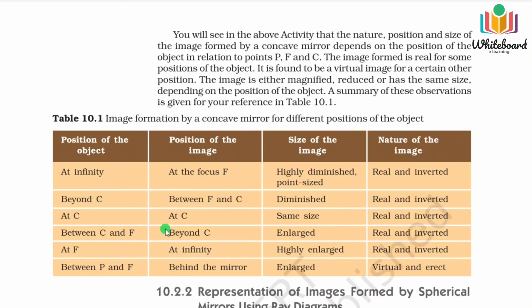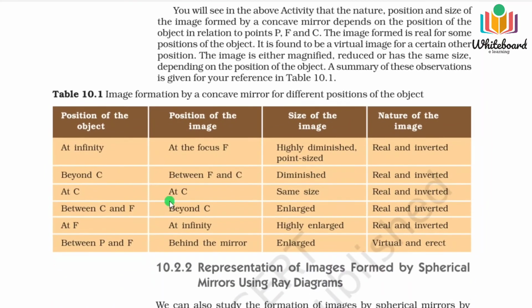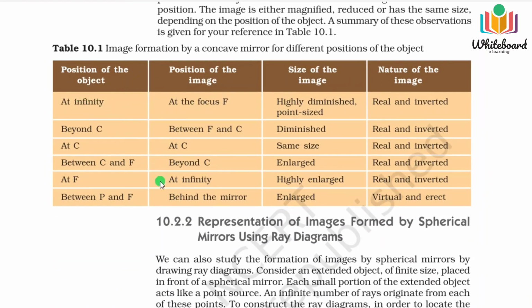You can see the diagonal has changed here: beyond C, between F and C. Here you can see there is a diagonal relationship: at infinity, this is at the focus. Keeping this point intact, it just matches in the diagonal position.